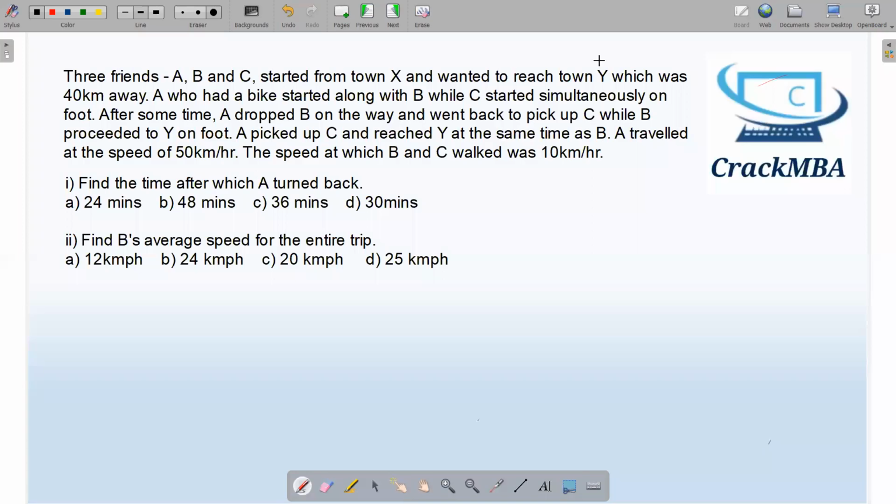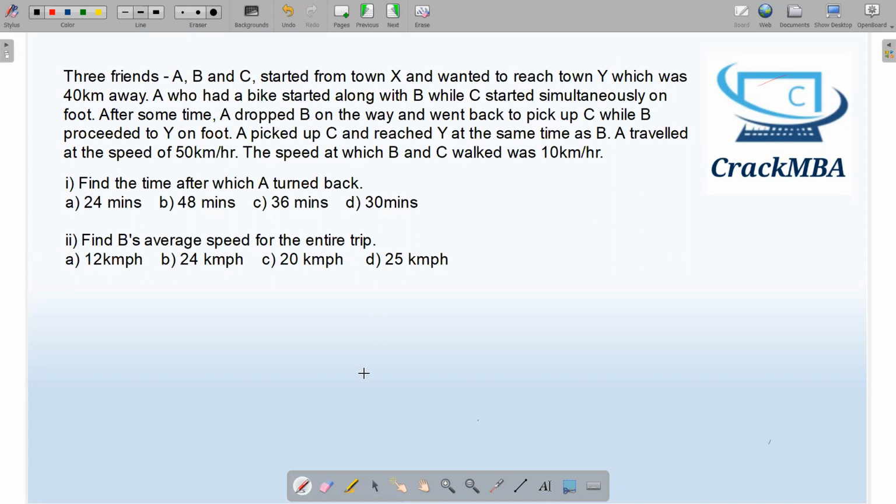Hello everyone. In this video, we will solve this interesting time speed distance question. Looking at the size of the question, one may tend to leave this question in the exam scenario, but let me tell you that this is a very easy question and you can do it in around 40 to 50 seconds at max. So let's see the scenario.